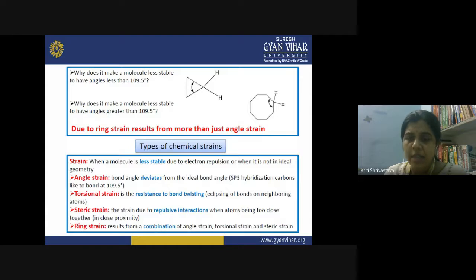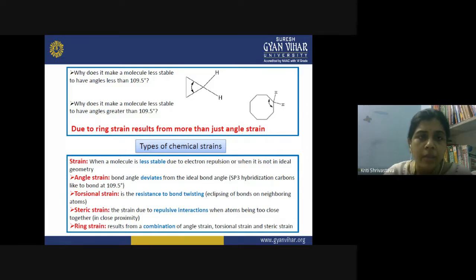All these three types of strain, when they are combined in a cycloalkane molecule, are known as ring strain, because a short-membered carbon ring has to maintain its structure. If we have a cyclopropane, it has to maintain its ring structure, and that ring structure has very high energy. So it becomes unstable. When you count all these factors together, you call it ring strain. That is, the ring has to maintain its ring state.